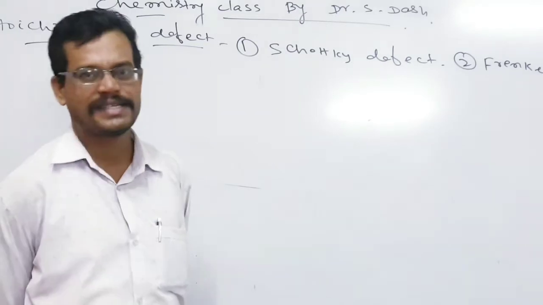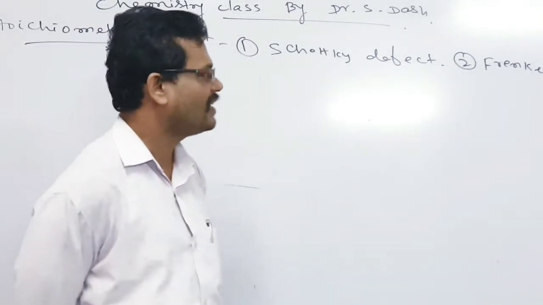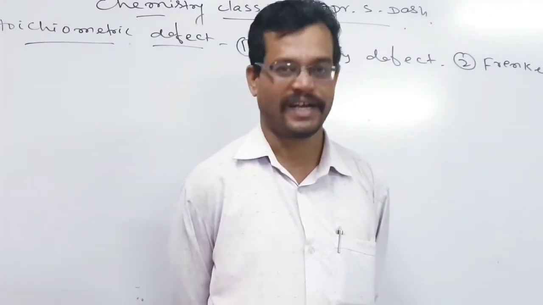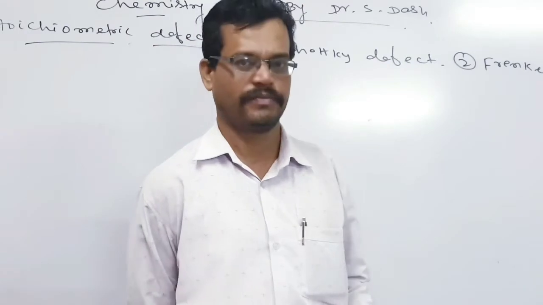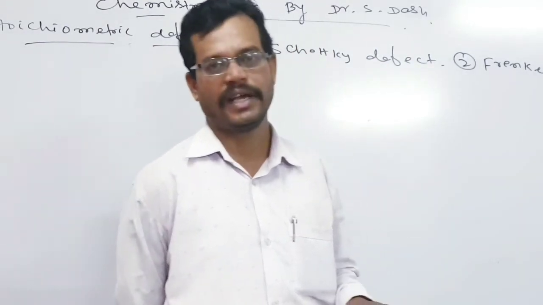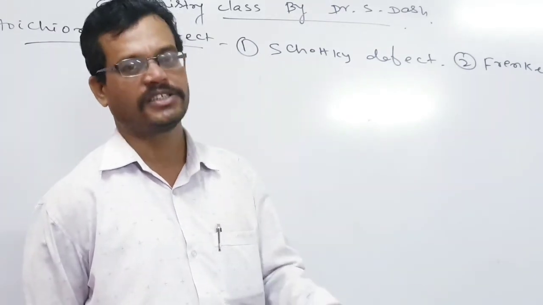So when a cation leaves its own place and is present somewhere else, as a result we find the Frenkel defect. So Frenkel defect is observed when a cation leaves its own place and is present in some interstitial space.